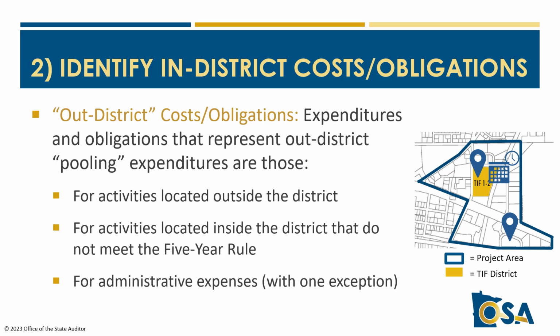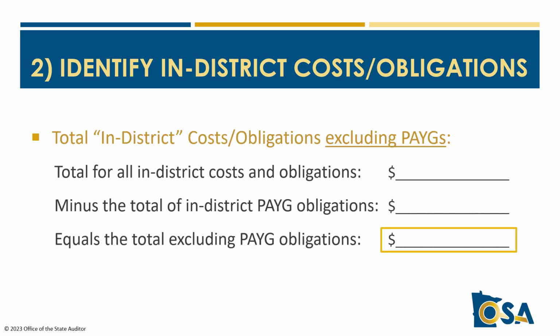Administrative expenses, which don't really have a location, are defined as out-district costs. There is one rare exception where administrative expenses are considered in-district costs that we'll discuss in Step 4. Once you've identified which costs and obligations are in-district versus out-district, identify the sum of all in-district expenditures and obligations, excluding any PAYGO obligations. I'll use the amounts from our example in the previous video throughout this video.